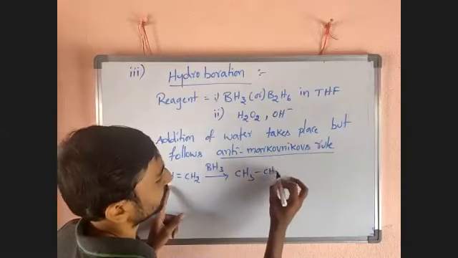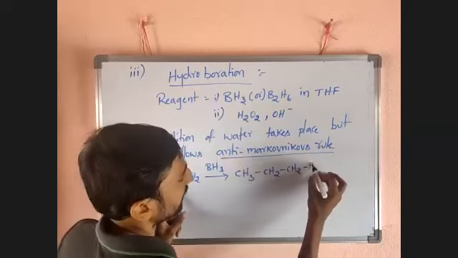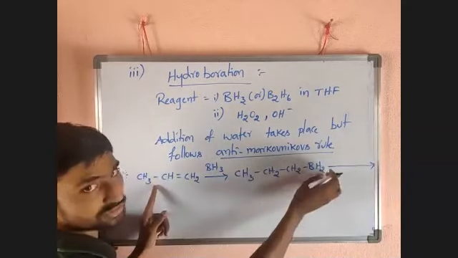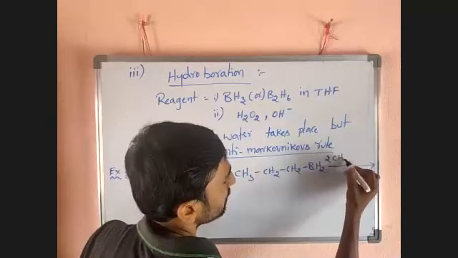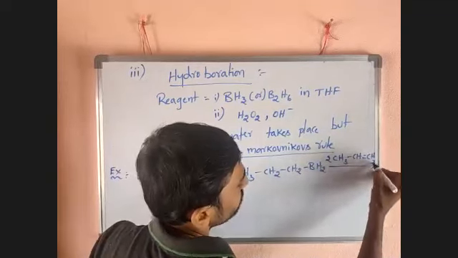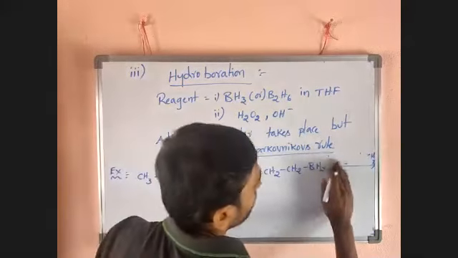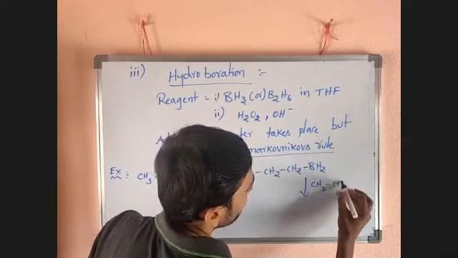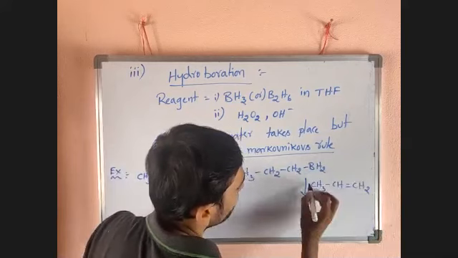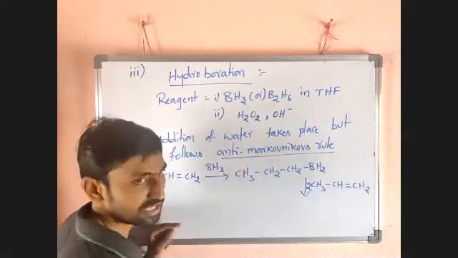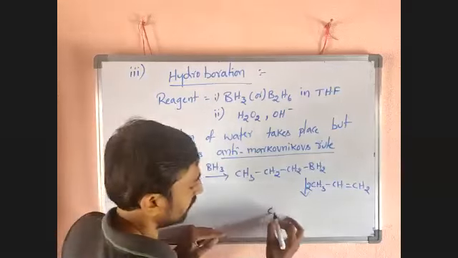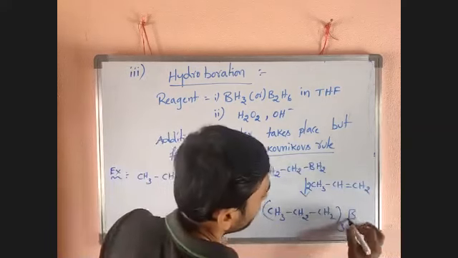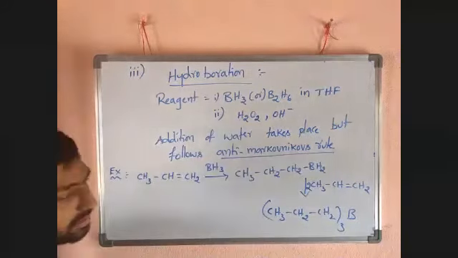Then what we will get? CH3, CH2, CH2, BH2. Now it reacts again with 2 moles of alkene because 2 other hydrogens are there. So it reacts with 2 moles of CH3, CH double bond, CH2. How many moles? 2 moles, because 2 hydrogens are there. Again these 2 hydrogens get attached. Then what we will get? CH3, CH2, CH2, how many? 3. Then only B remains. After 2 steps, I directly wrote 2 moles.